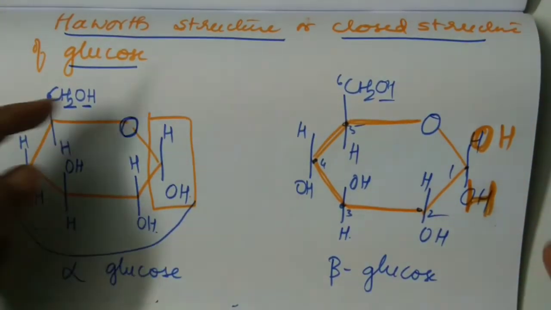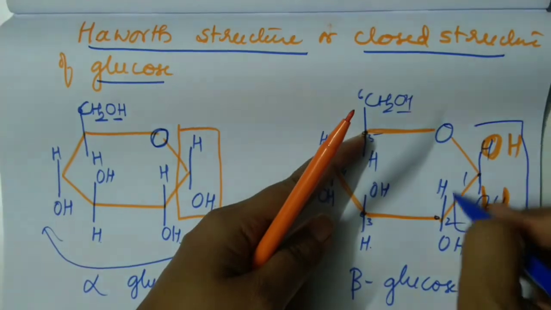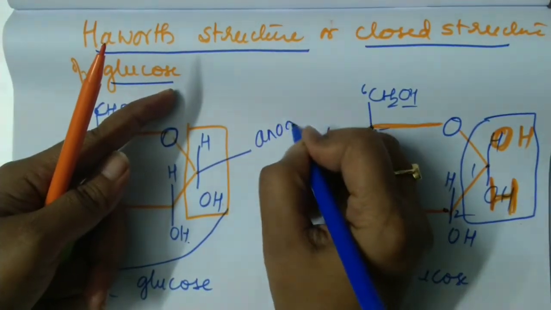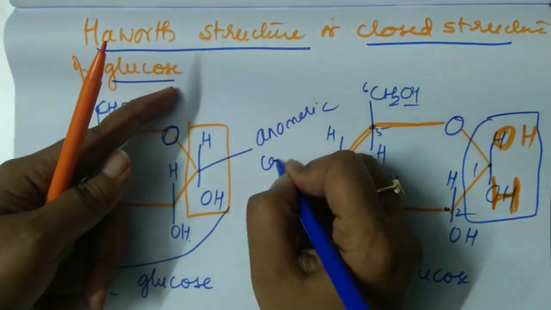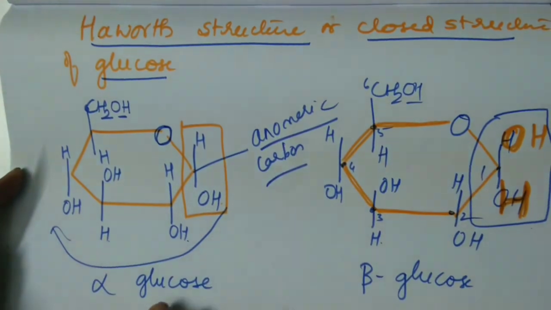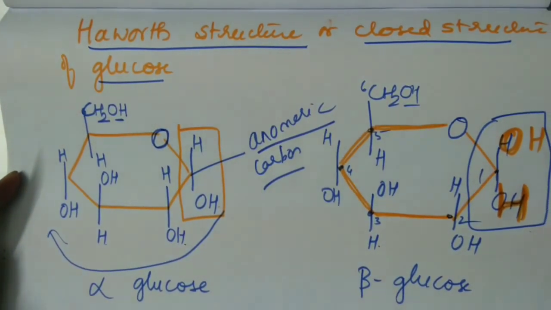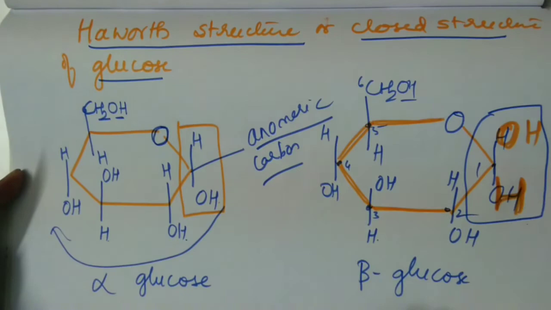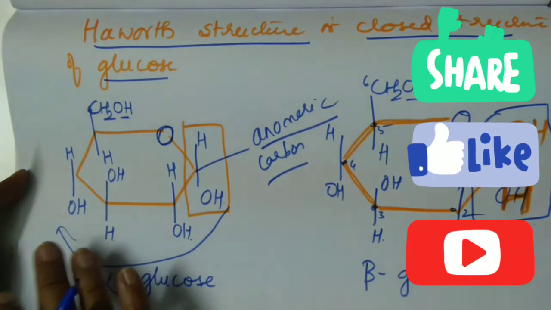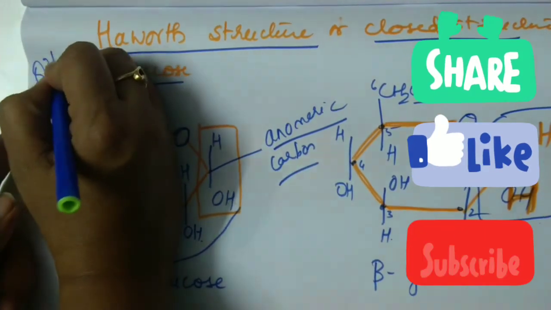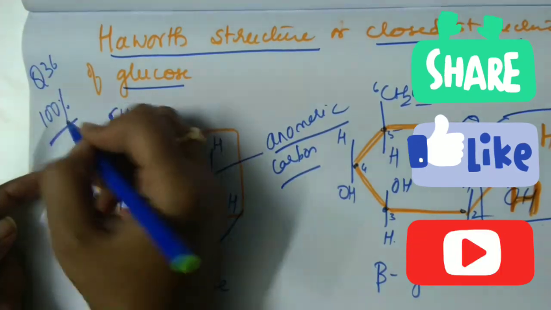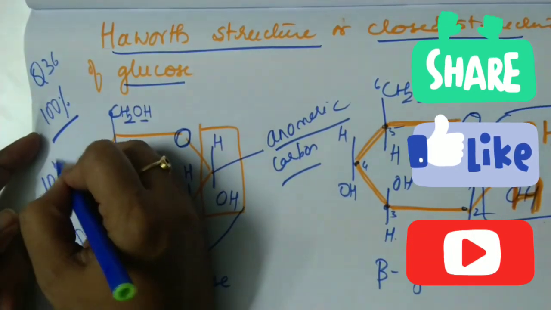So in which carbon are you doing it? On carbon number 1. And this carbon number 1 is called as anomeric carbon atom, and it helps to identify whether the molecule is alpha or beta. So the first carbon atom is called anomeric carbon atom. So where will this structure be asked? On question number 36 PU board, and 100% it will be asked. So practice it at least 10 times.